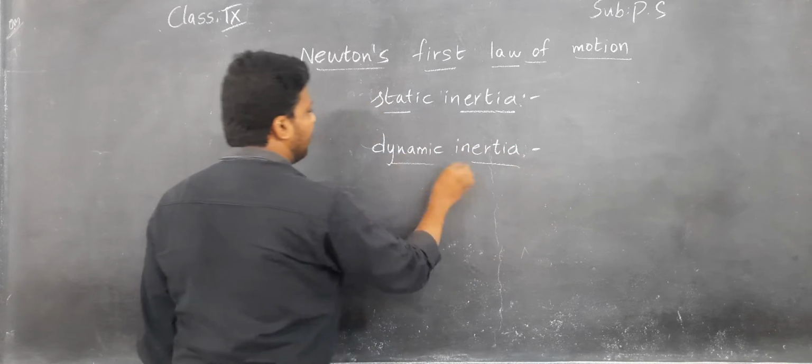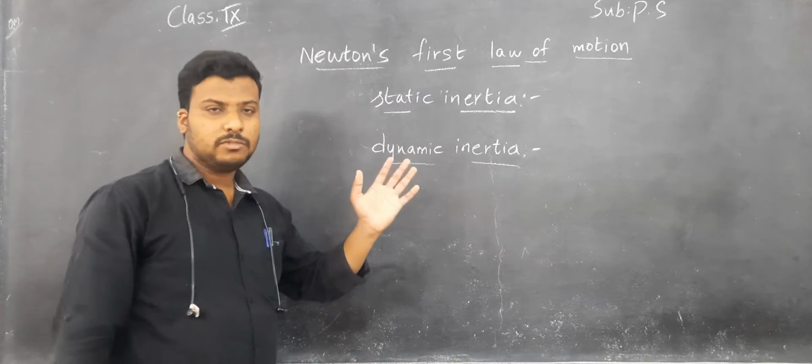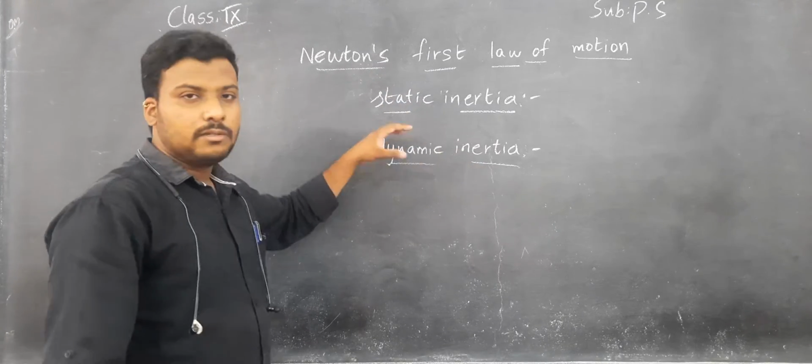Okay, children. Static means rest. Then dynamic means movement. Simple, children. Static means rest. Dynamic means movement.